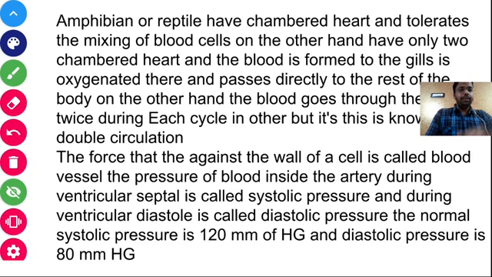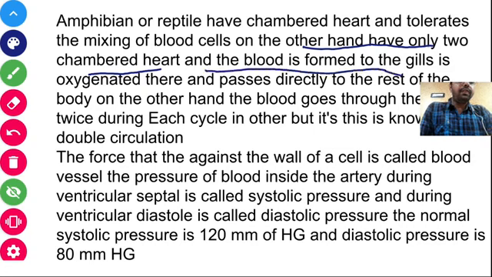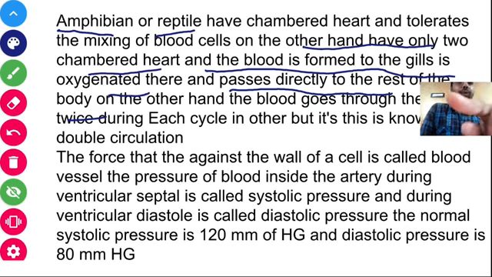Whereas in human beings and other mammals, we have a 4-chambered heart in which the oxygenated blood and the deoxygenated blood are separated. On the other hand, a 2-chambered heart is present in fish, in which the blood that is sent to the gills is oxygenated and thereby passes to the rest of the body. So a 2-chambered heart is present in fishes, and a 3-chambered heart is present in amphibians and reptiles, and one exception is the crocodile, in which a 4-chambered heart is present.